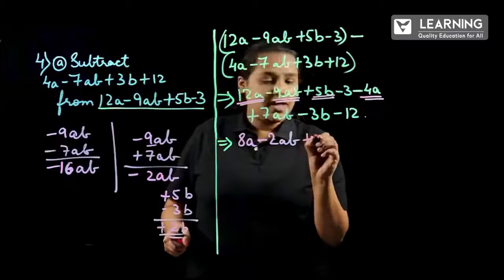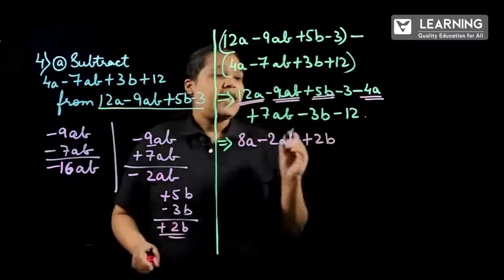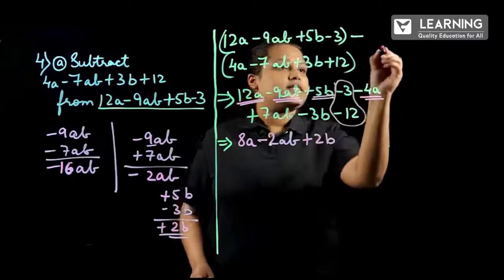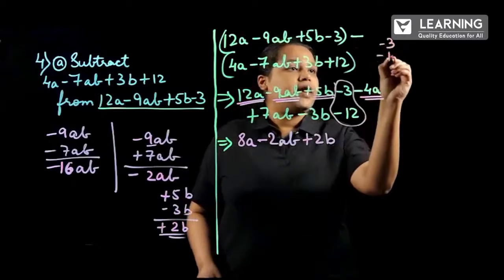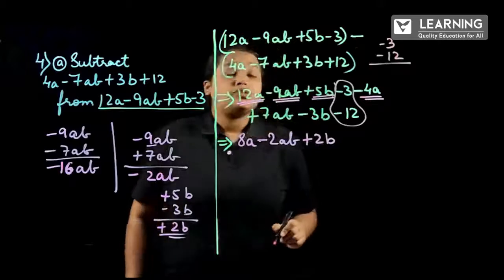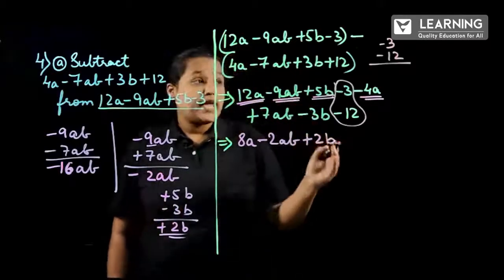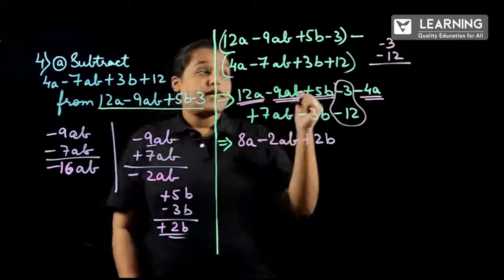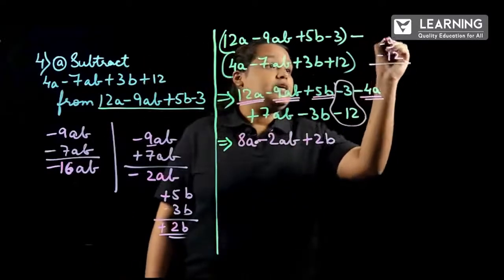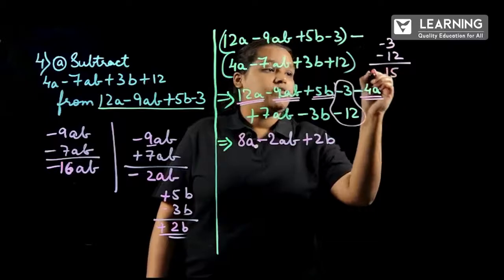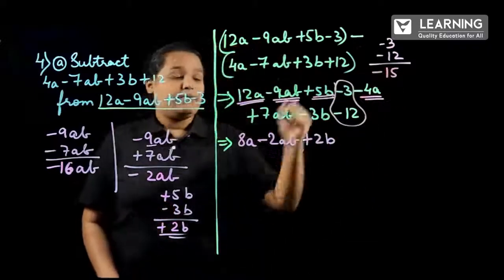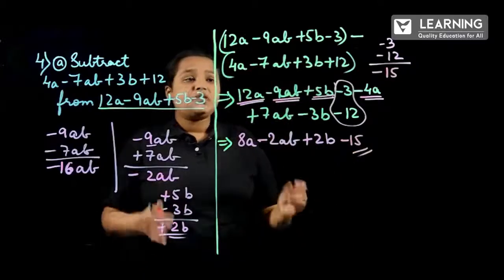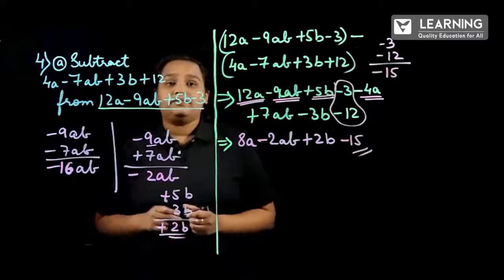So, we will be considering the positive sign, so plus 2b. And now we are having the numericals, that is minus 3 and minus 12. Here the signs are same. So, what will we be doing? We will be adding and carrying forward the same sign, that is minus. 3 plus 12 is how much? 15, and we will be taking the sign as it is, minus 15. So, like this we will be solving the first problem.